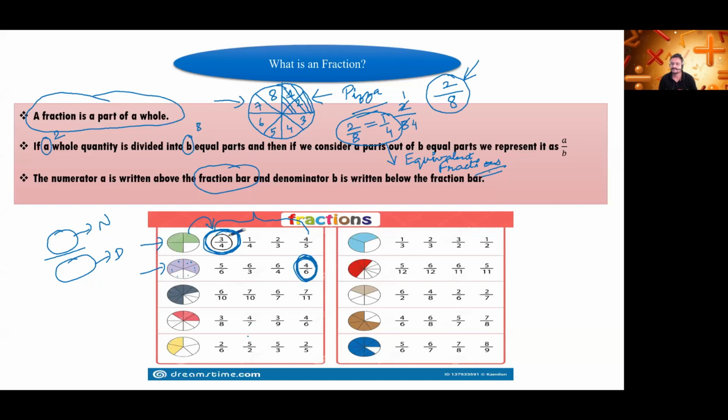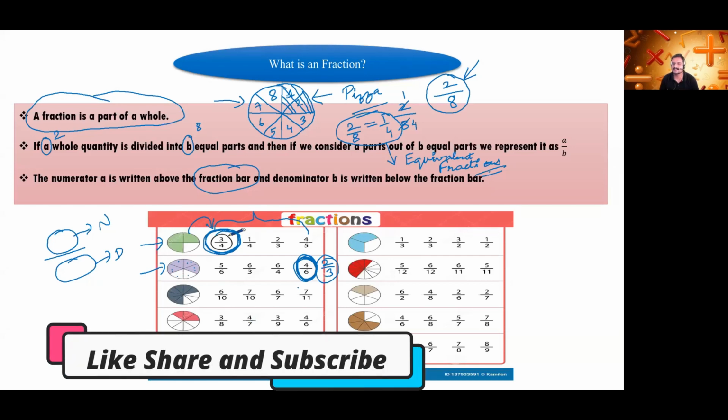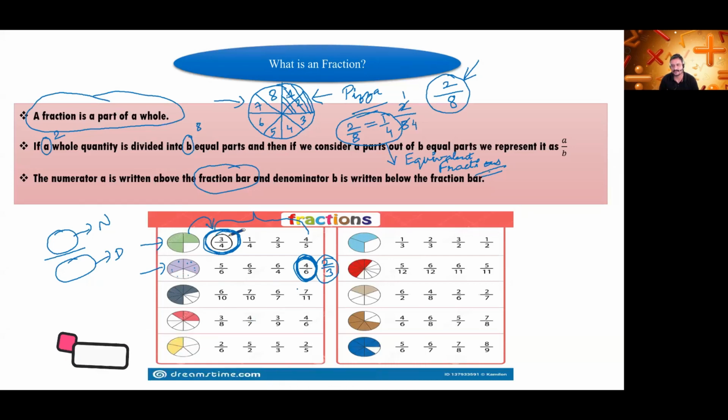Okay. Can you tell me the equivalent fraction for 4 by 6? Anyone? Parth Agrawal. 2 by 3, sir. Correct. We will divide the numerator and denominator by 2. So it will give us the equivalent fraction of 4 by 6, that is 2 by 3. Okay, next one, who will tell me the answer?